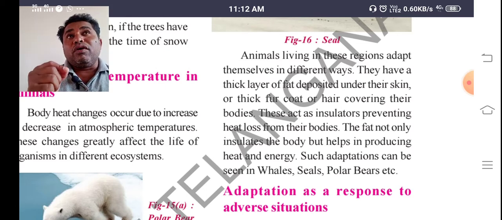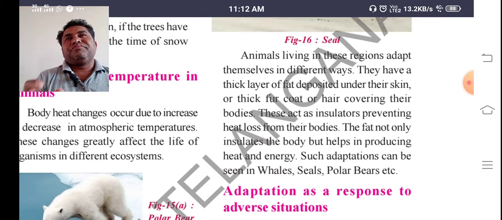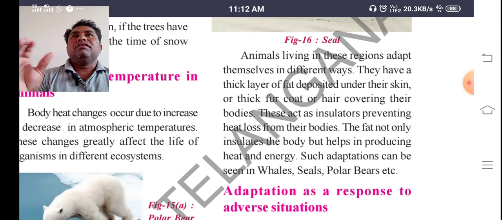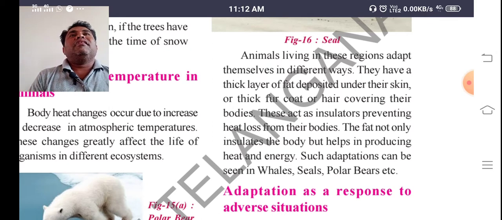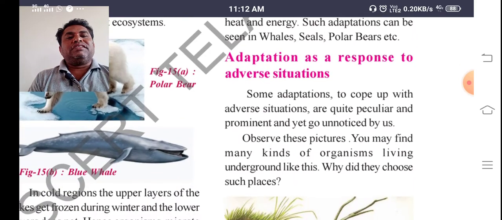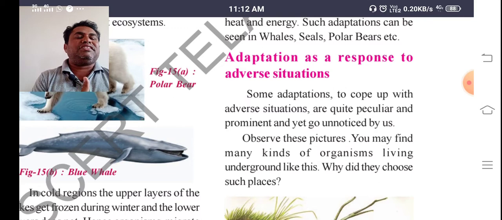Those animals which live in the water during the winter season change their conditions to keep their bodies warm. Next, we have adaptations as a response to adverse situations. Some of the organisms can adapt their bodies during adverse situations.